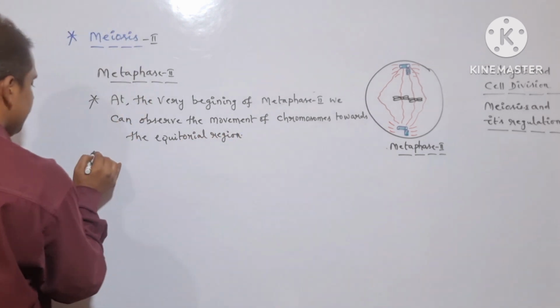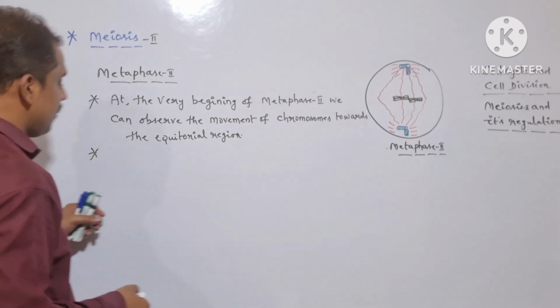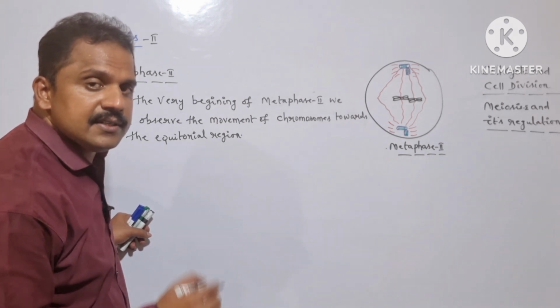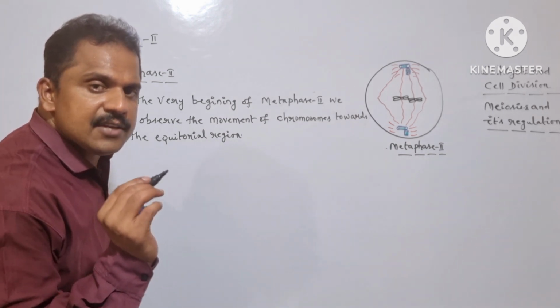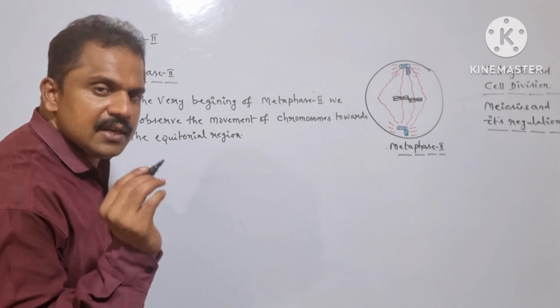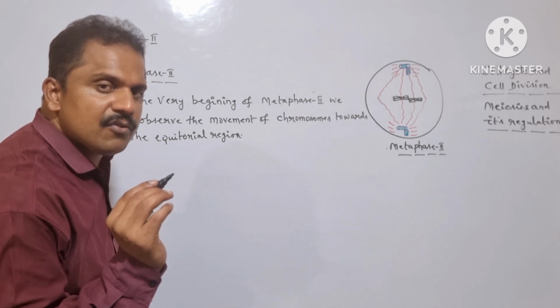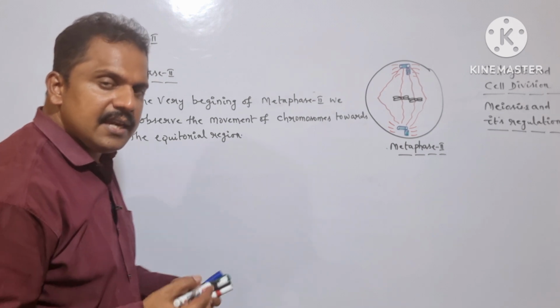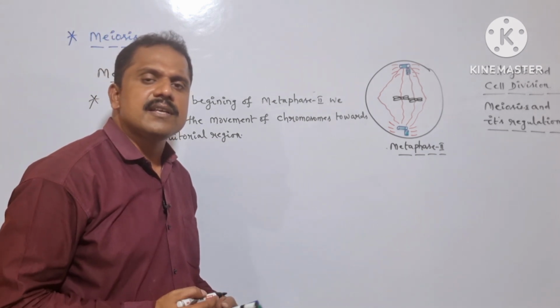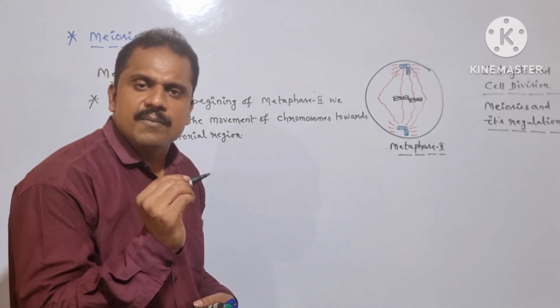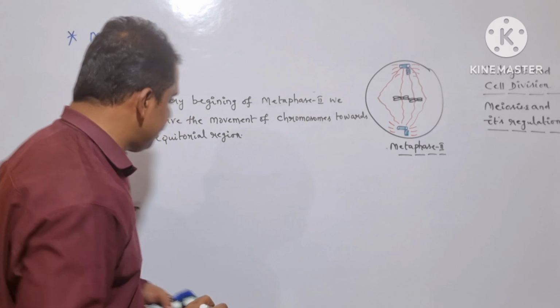Right? So here the specific chromosomes, in order to move towards the equatorial region, they have to bind to the spindle fibers. For the successful binding of the chromosomes to the spindle fibers, the chromosomes take advantage of a disc-shaped protein complex termed as kinetochore.